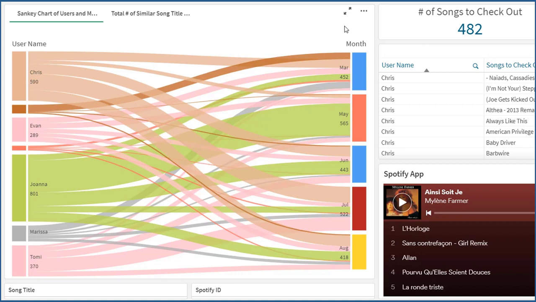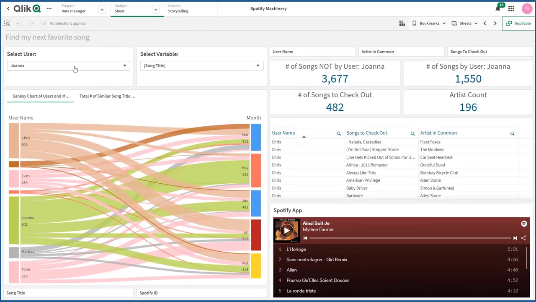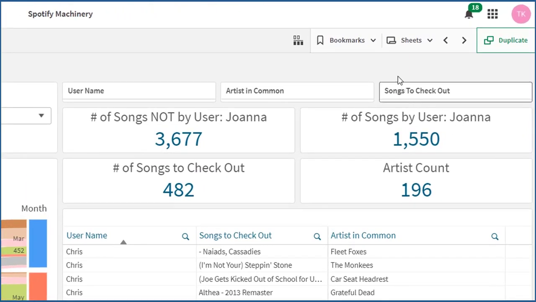I'm also seeing that I add most of my songs in the month of July, and that's me right here. You can see most of my flow goes into July, and you can see that Joanna adds most of her songs in the month of May. That's Joanna right there. I'm currently looking at Joanna under the users selected. I can see that she has 1,550 songs she's added up to the time when this app was created. That's a lot of songs, by the way. Of those, there are about 196 unique artists. We'll see one of these artists is Drake, for example.